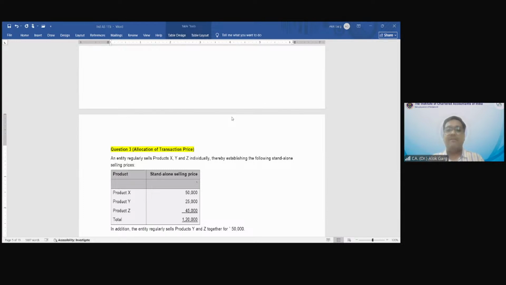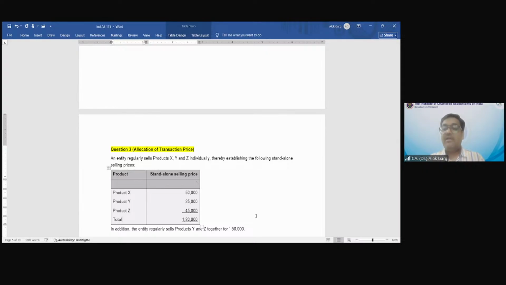But if the standalone selling price is not given, then you have to use 3 approaches. What are the 3 approaches? Number 1, you identify the standalone selling price by using the adjusted market assessment approach. I'm not selling separately, but my competitors are selling separately. If the competitors are selling separately, that price will become the standalone selling price for you. Cost plus margin approach: while I'm not selling this separately, what is the cost to me? And if I factor my margin into that cost, I'll get a standalone selling price.